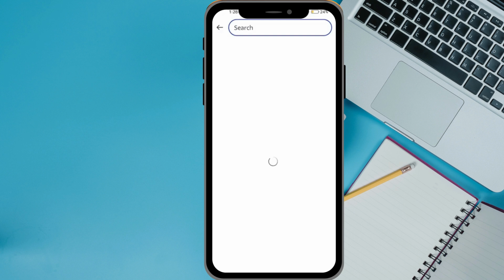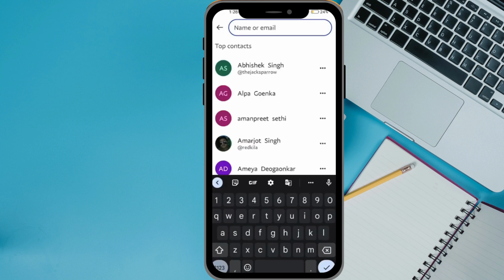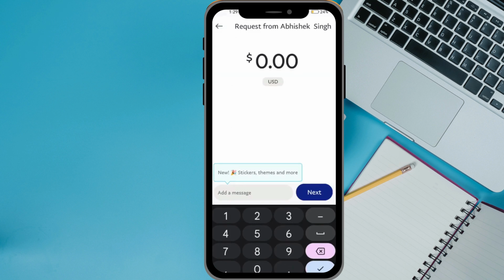And after that, you have to search for your client, or if it's a family member, there will be a name, right? If he or she has a PayPal account, then only can they send you money over PayPal. So you have to write the username or the email, right? And after that, for example, this is a person. I can just write the amount, whatever amount I want to request. And after that, you can just write a message here and just click on next.